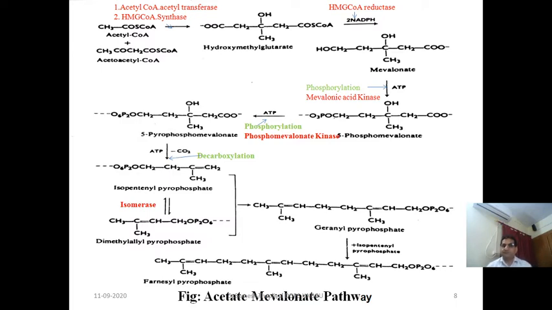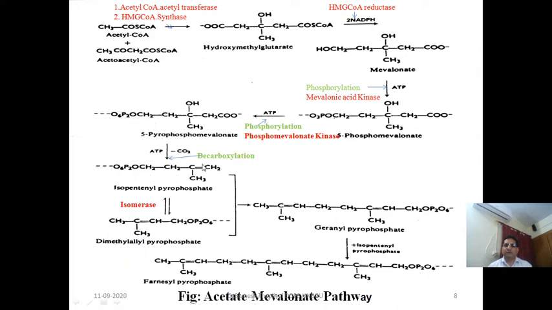And the isomeric form of isopentyl pyrophosphate is known as dimethyl allyl pyrophosphate, and this isopentyl pyrophosphate can convert into dimethyl allyl pyrophosphate in presence of isomerase enzyme, and it is a reversible process. Dimethyl allyl pyrophosphate can convert into isopentyl pyrophosphate, or we can say isopentyl pyrophosphate can convert into dimethyl allyl pyrophosphate, because these are the isomeric forms of each other.